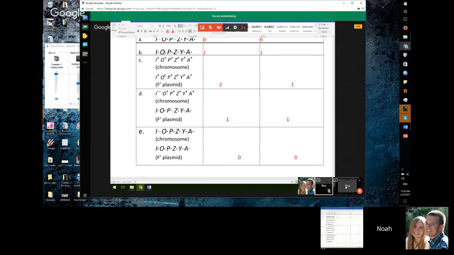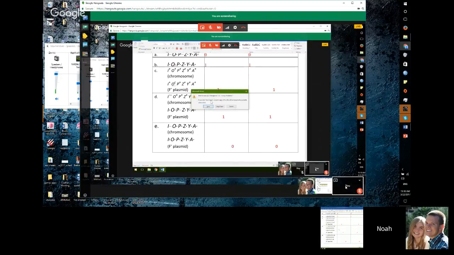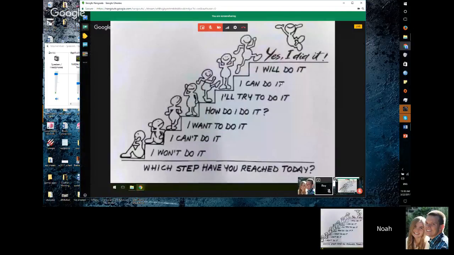That's okay. Just for the grader's convenience, for 3A, it was not blue, 3B, blue, 3C, not blue, 3D, not blue, and 3E, not blue. So the only one that was blue was 3B.